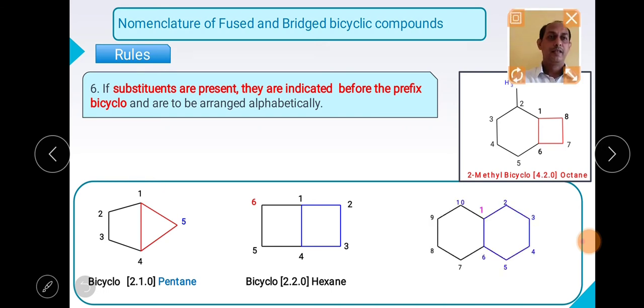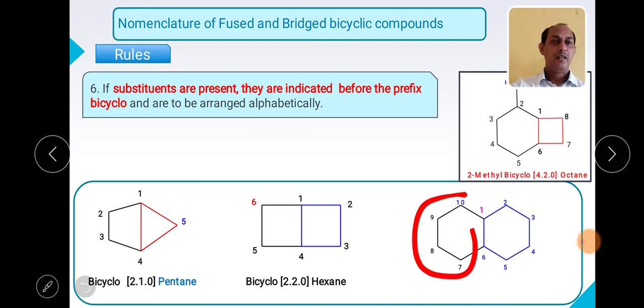Let us see the next structure. When we see the structure, what is the first thing we have to do? We have to write the prefix bicyclo. Then we have to count the number of carbon atoms. Again, this particular structure has both rings with an equal number of carbon atoms. So in this particular ring, how many carbons are present in the largest ring? 4.